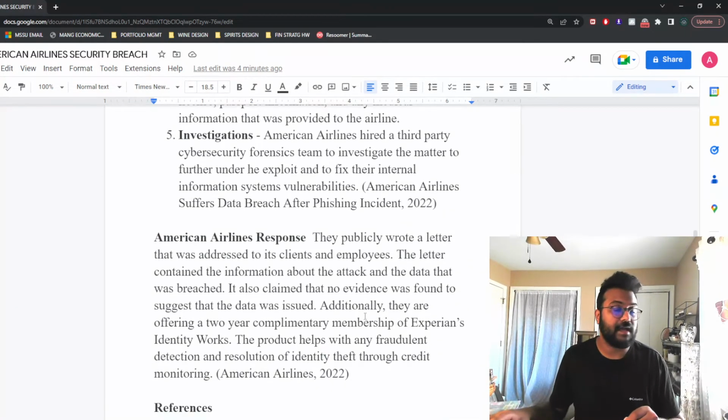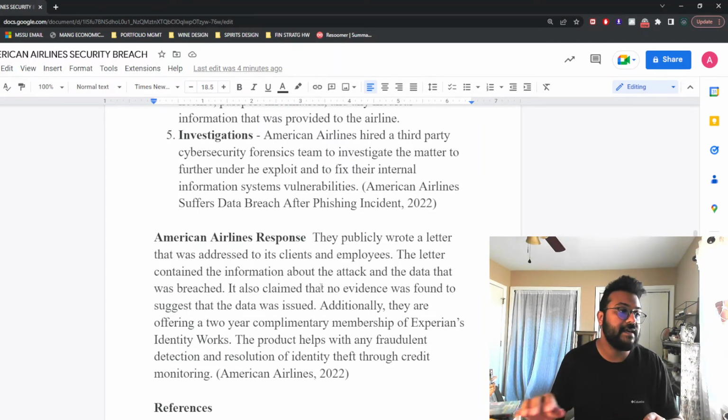And now let's talk about the response that American Airlines had. American Airlines came out with a public newsletter and a notification, which was addressed to all the clients and the employees as well as the media. And the letter talked about the information of the attack. It talked about when the attack was discovered. It talked about the data that was breached, such as the driver's license, the phone numbers, the names, the addresses, things like that.